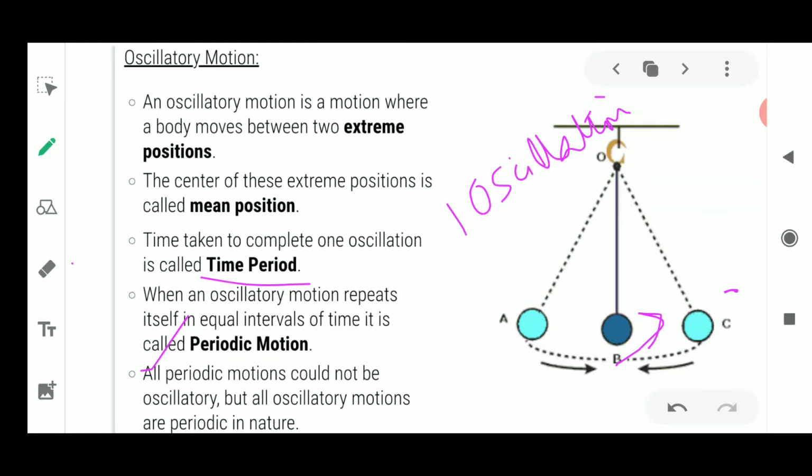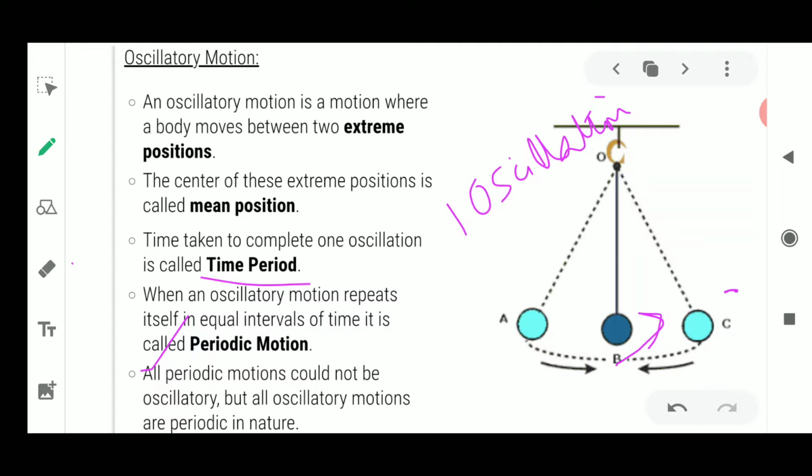For example, a child or someone is swinging on a swing. You can see that the person is coming to their position again and again, and that is known as one oscillation. When the object is moving, you will always see that the distance covered will be the same after some time interval, so it becomes periodic motion.